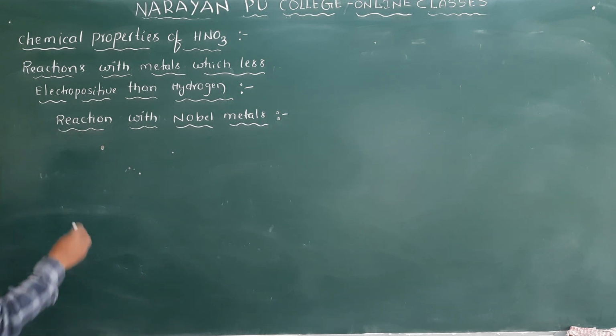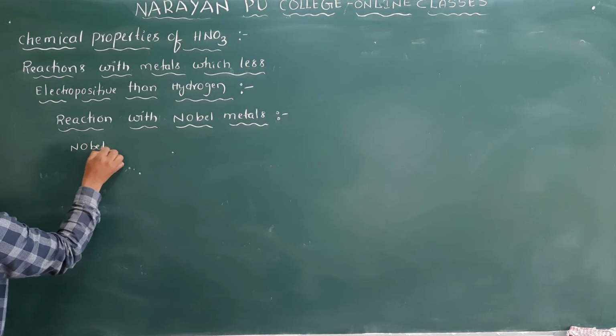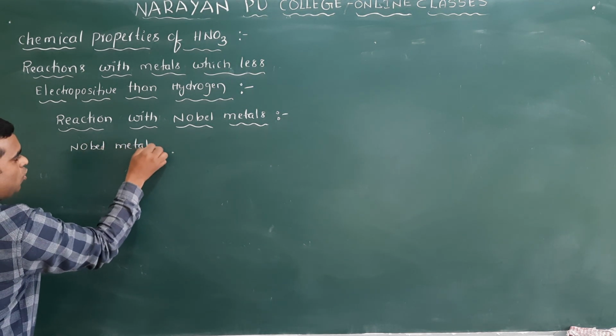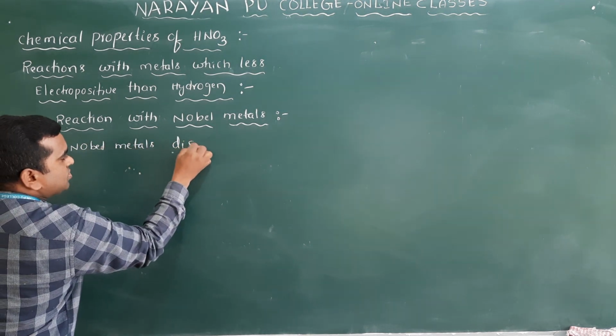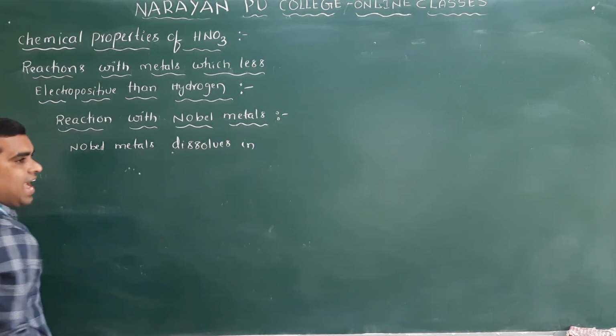Clear? So noble metals dissolve in aqua regia.